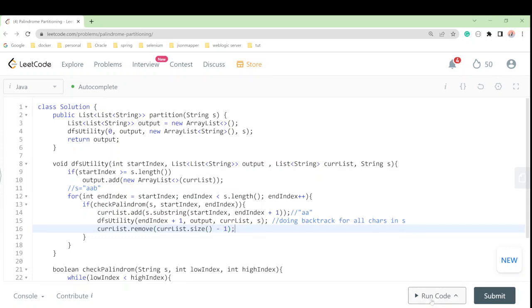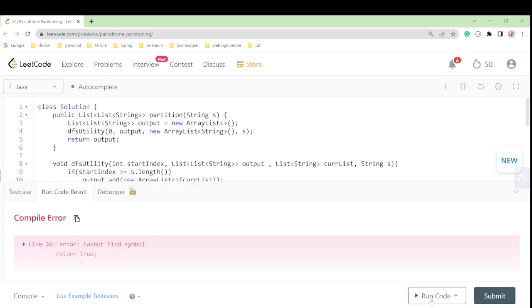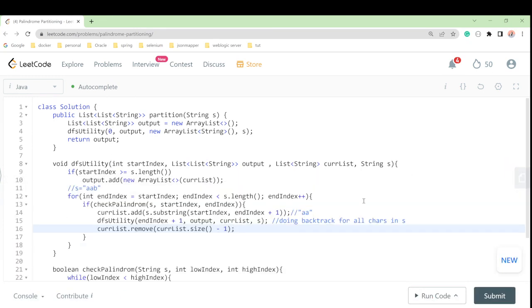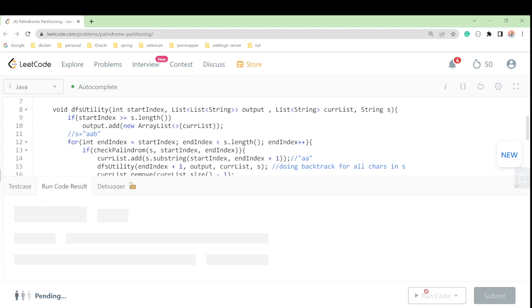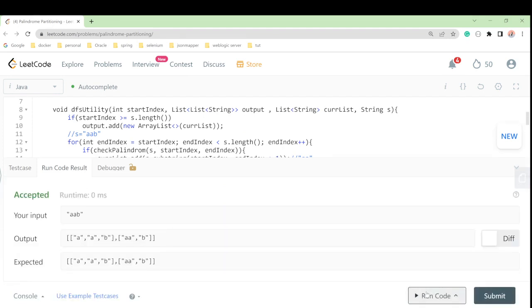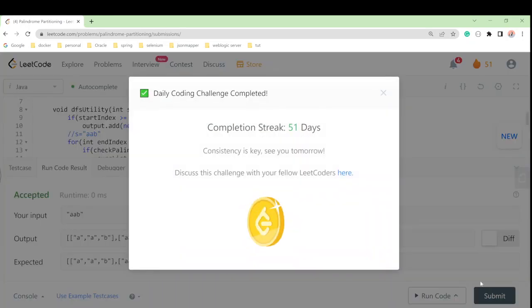Let's run this program. I'm getting a typo in the method at line 26, so we'll go to 26. Okay, good. Let me submit this one. Oh wow, great.